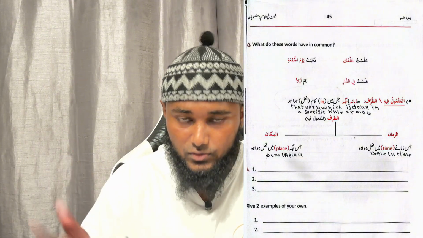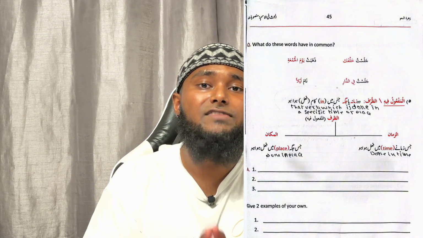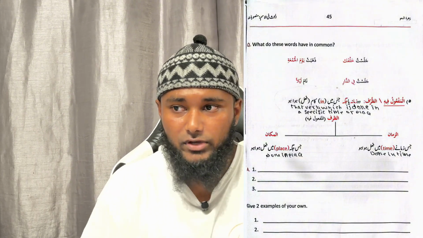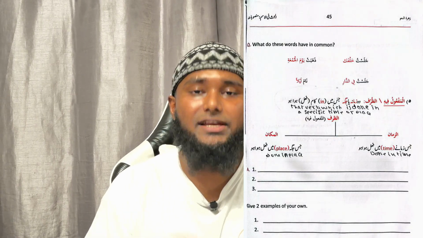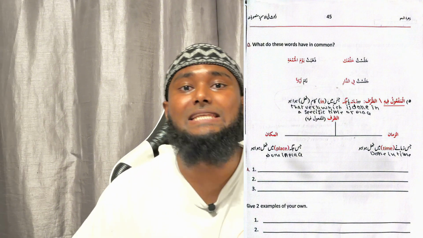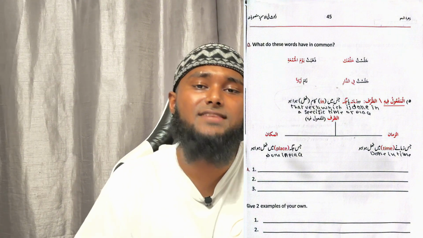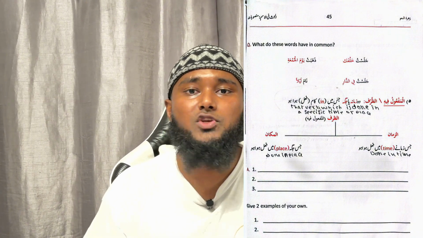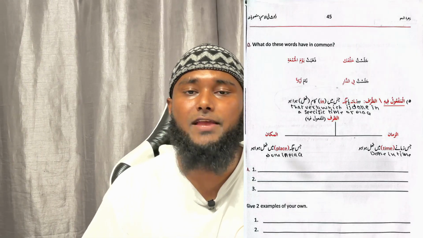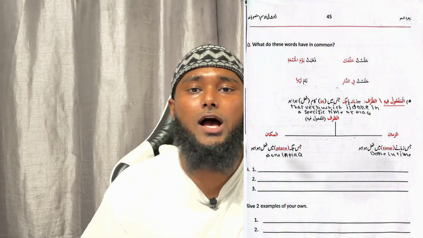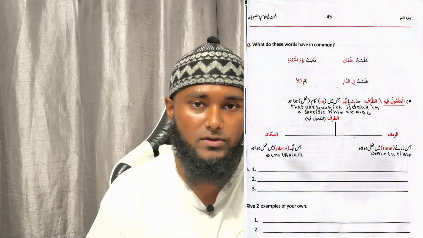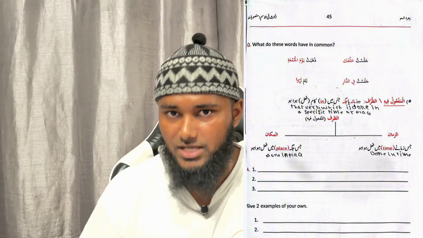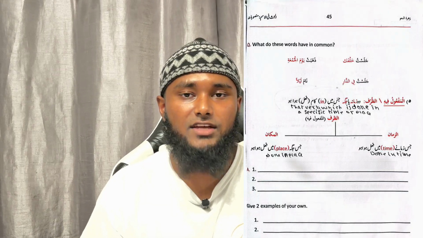And if you give the meaning of location, like for example where the action happened, then that will be al-makan, so that will be dharf makaniyya. So again, what is al-maf'ul fihi? It's when you want to say when an action happened, or where an action happened.